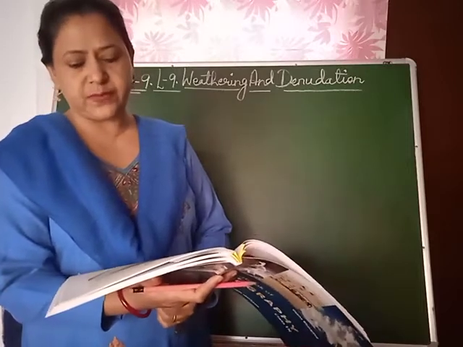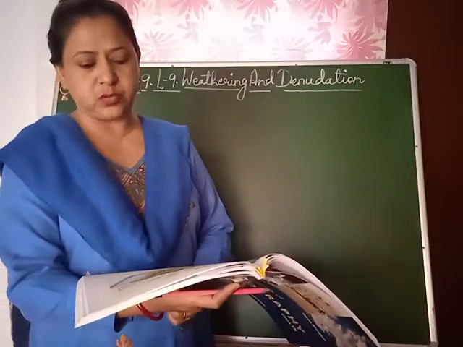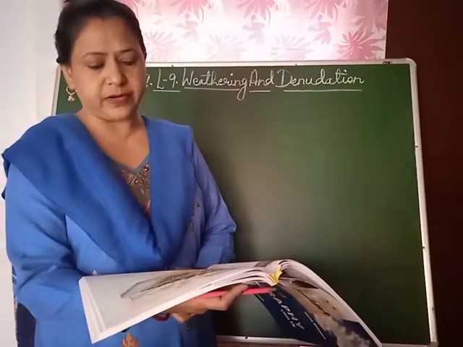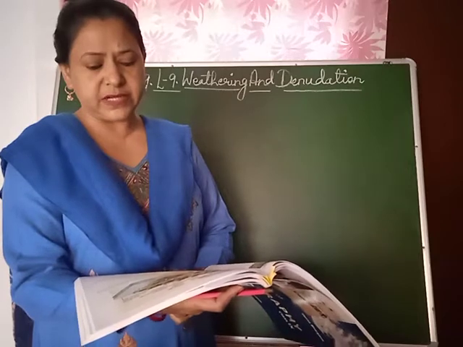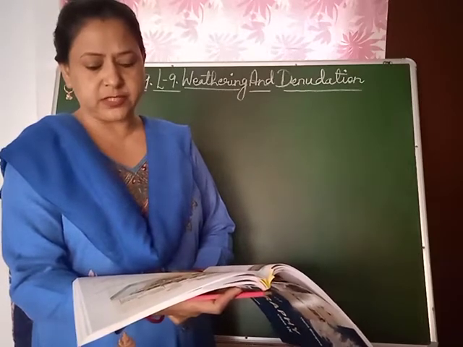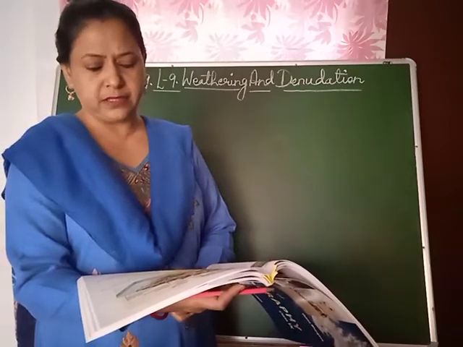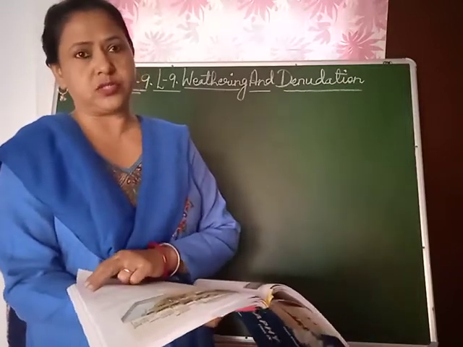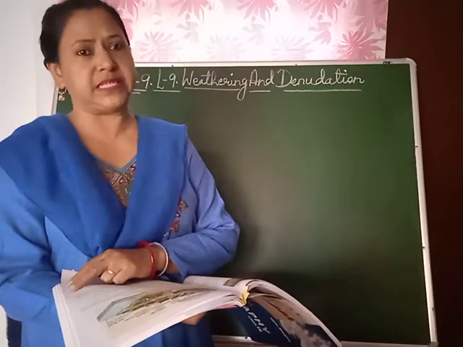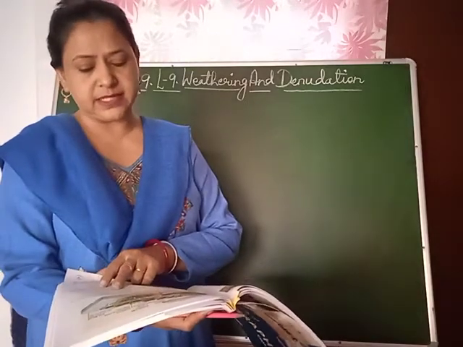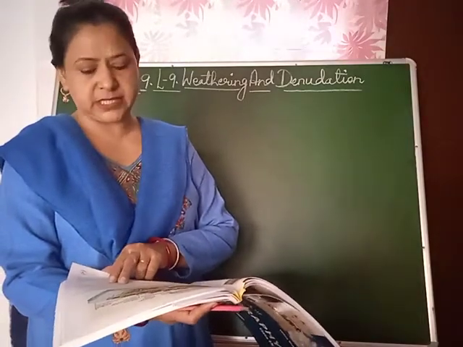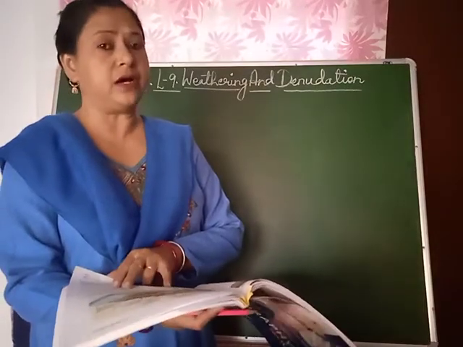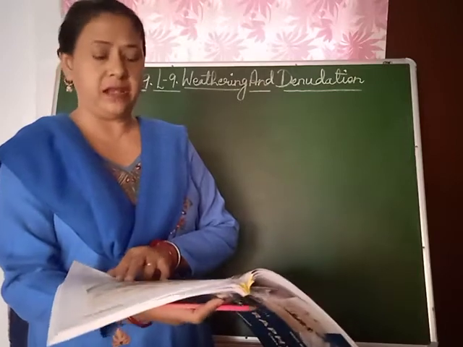A river or a stream is a body of water flowing down the slope of the land under the force of gravity. Stages of river course. The rivers have three stages: young stage or upper course, mature stage or middle course, old stage or lower course. So children, the river has three stages: the young stage, the mature stage and the old stage. Upper, middle and lower course.